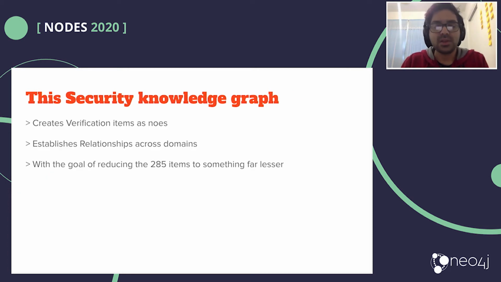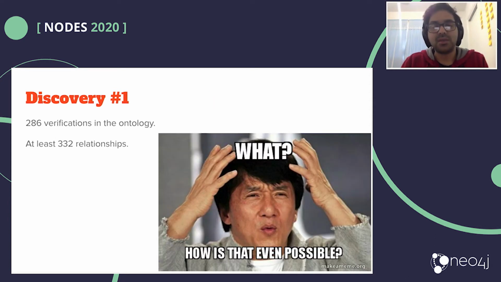The security knowledge graph, what I do here is I create the verification items in a Neo4j database. I establish some relationships with the goal of reducing these 285 into much lesser, or having more meaning between these 285 verification items. The first discovery I made was, hey, there are 285 or 286 items, but they have at least 332 relationships just with one specific identifier.